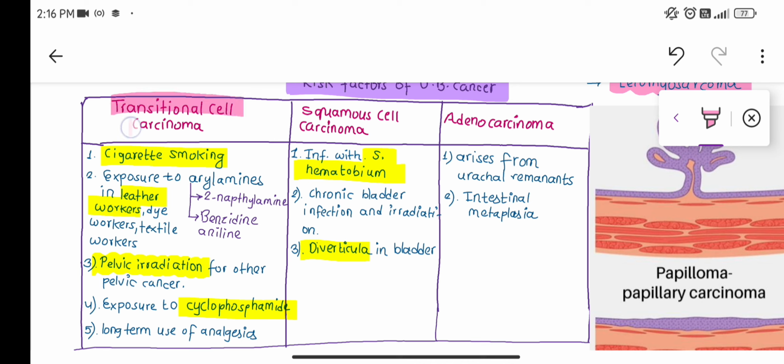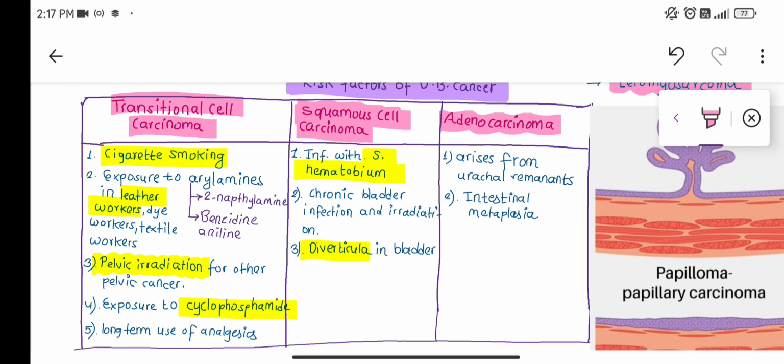Similarly, if there is metaplasia due to continuous and prolonged irritation of the urinary bladder, the epithelium of the urinary bladder changes into squamous cells. For protection it changes. So if a tumor develops, it will lead to squamous cell carcinoma. And similarly, if there is intestinal metaplasia, meaning presence of glandular epithelium cells, columnar cells with goblet cells, in the urinary bladder, the cancer will develop as adenocarcinoma, related to the glands.